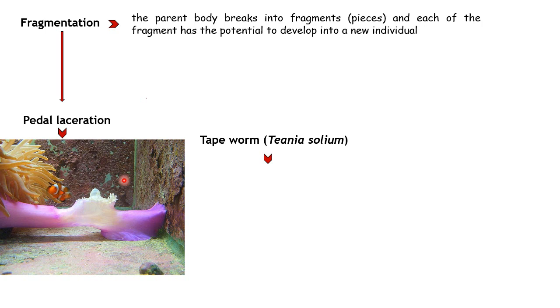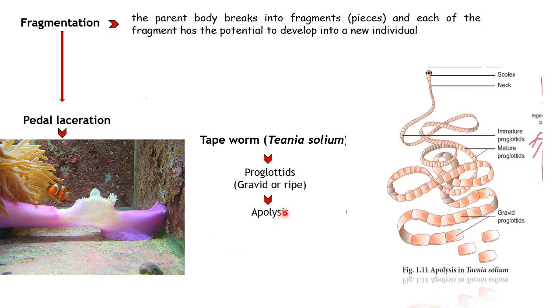Now let's see tapeworm. You know about tapeworm, right? There is a process known as apolysis. So what is apolysis? Let's see. In tapeworms, this Taenia solium, which is present in our intestine, I believe, just keeps on growing.